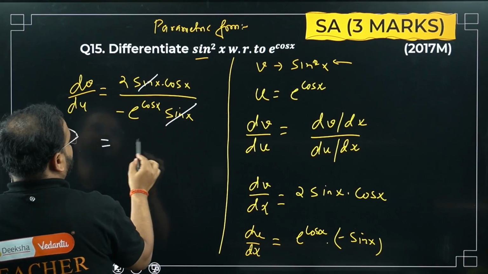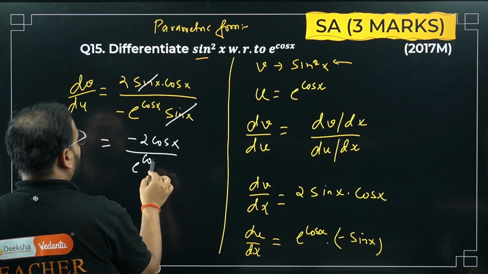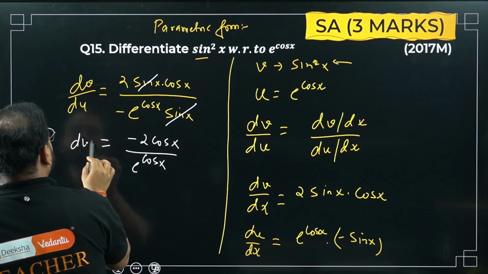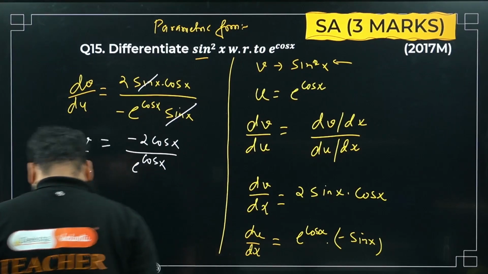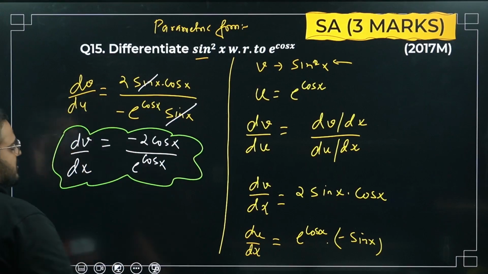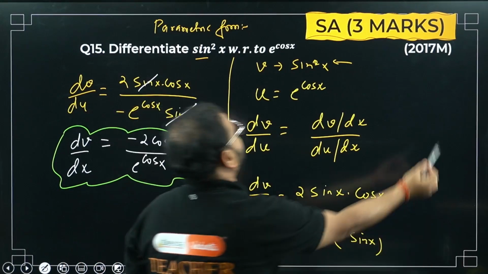What I'm getting? Minus 2 cos x upon e power cos x. This is going to be my dv by dx. So, final answer. Have a look. A 3 marker asked in your PYQ also.